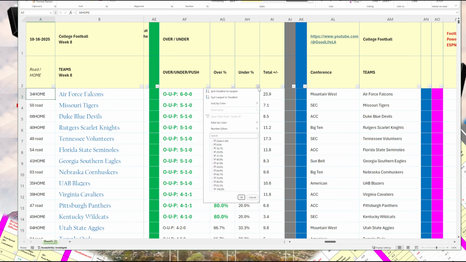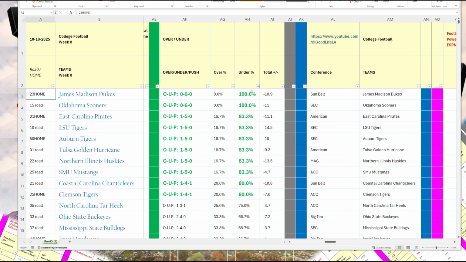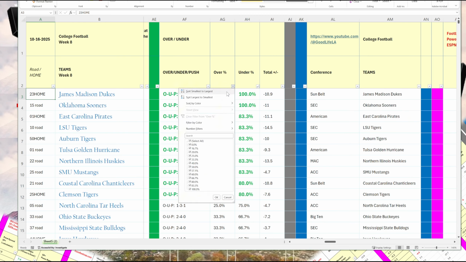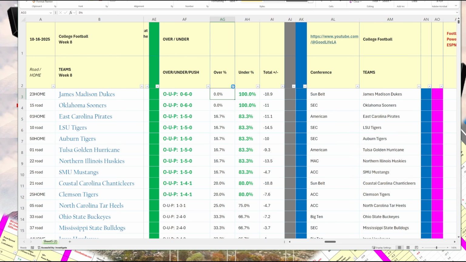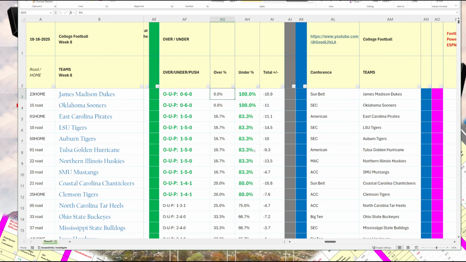Now on the other side, unders also provide an opportunity. So let's sort. This is under. Again, green is good. For example, James Madison and the Oklahoma Sooners have gone under 100% of the time. That's a trend worth taking a look at. I highlighted all the teams that are 80% or higher when it comes to going under. So you want to click the two arrows, the buttons in the over/under: over, largest to smallest, and then under, largest to smallest. That's the percentage of times that they've gone over.